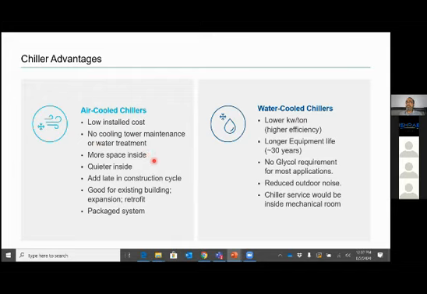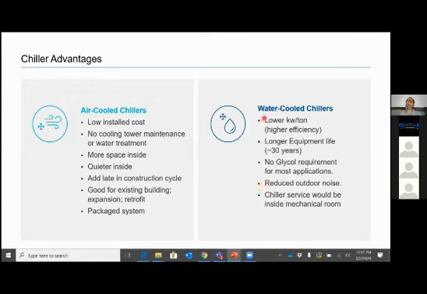More space inside, quieter inside. You can add it late in the construction cycle. It is like plug and play because there is less site work involved. Good for existing building expansion, retrofit. It is a package system. What happens in a water cooled chiller?